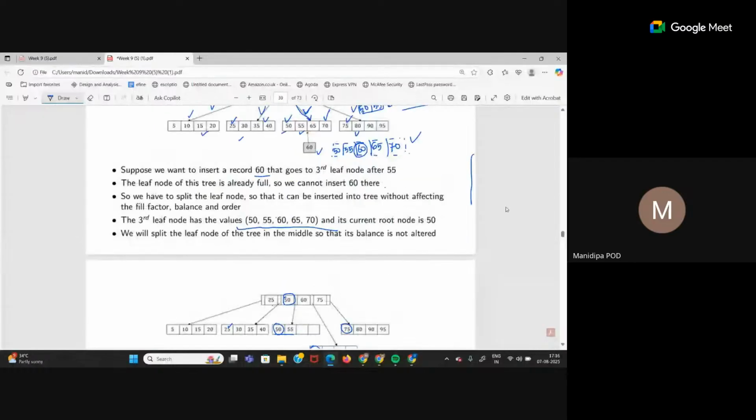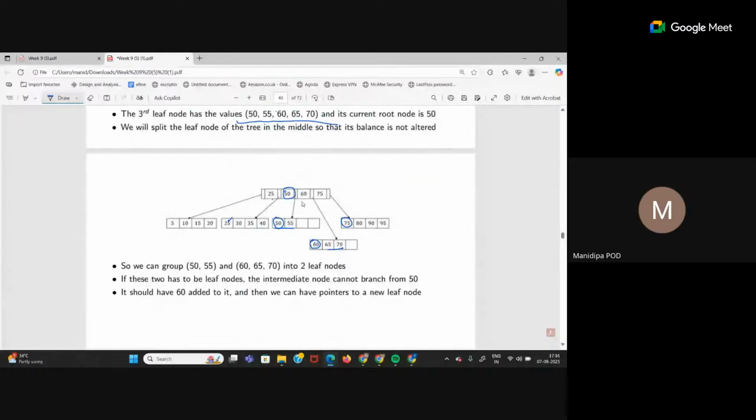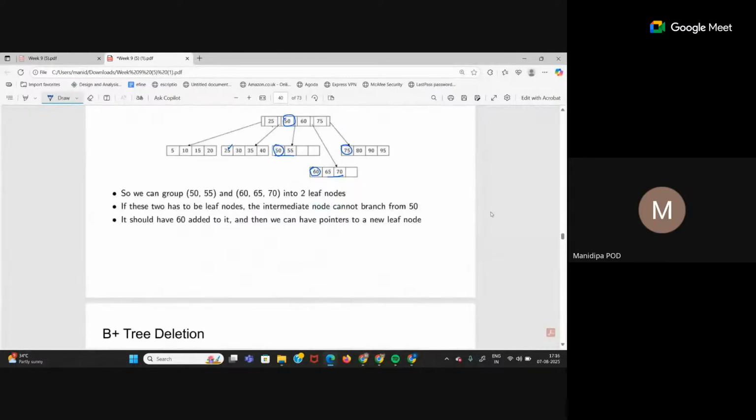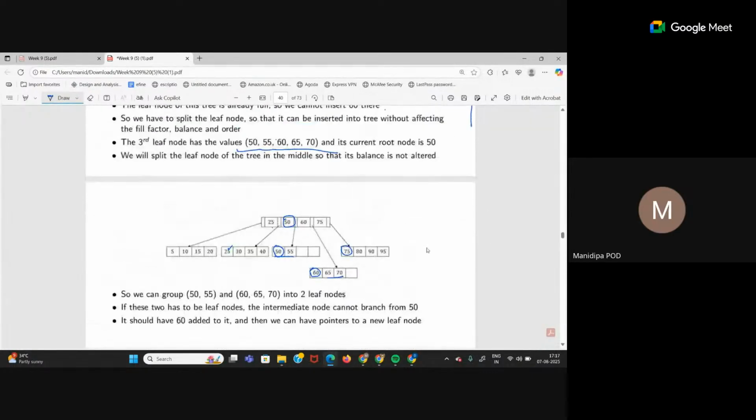Now, 60 is entered. Okay, so the tree looks like this. 50 and 55 come as the left child of 60, and 65, 70 and 60's own copy come as the right child of 60. Now here, let me say I want to enter, let's say, 92. First we'll check in the root. Where will it lead me? Which node should 92 come in? After 70.